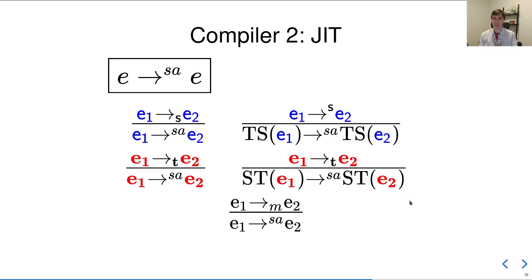So I translate some sub-expression from source to target. Now, if I run these non-deterministically, I get a model of JIT compilation. I either am running the source interpreter, or I translate something and then I run in the target semantics.